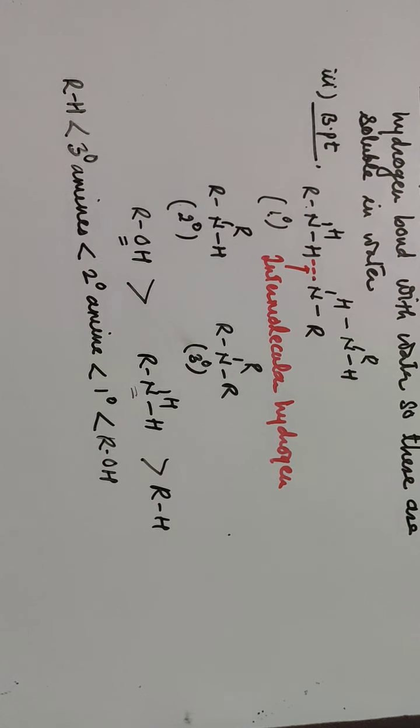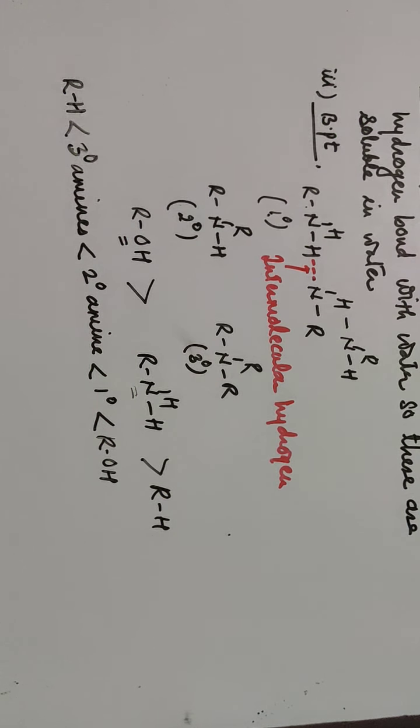Now solubility and physical properties. In case of phases, the lower members are in the gaseous state, having a fishy odor. The middle members of amines are in the liquid state, while the higher members are solid. Aniline and aryl amines are colorless liquids, but in the atmosphere they oxidize in air and get colored.